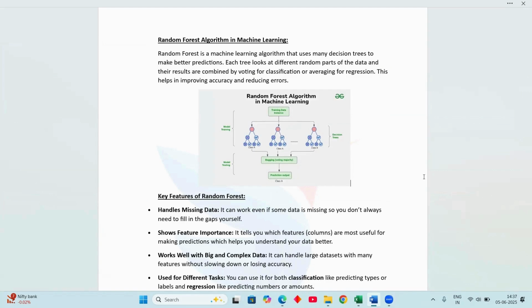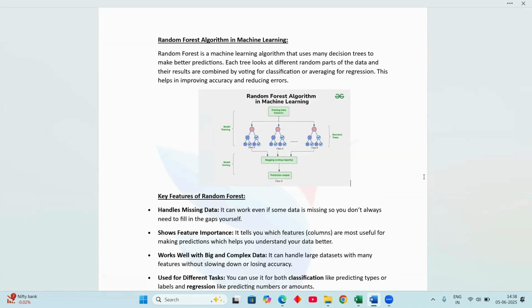Okay. So in simple terms, random forest is a machine learning algorithm that uses many decision trees to make better predictions. Each tree looks at different random parts of the data and the results are combined by voting for classification and averaging for regression. This helps improve accuracy and reduce errors. So the definition may be hard to understand.